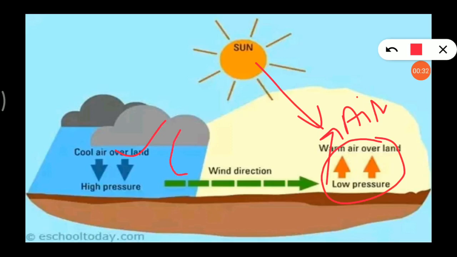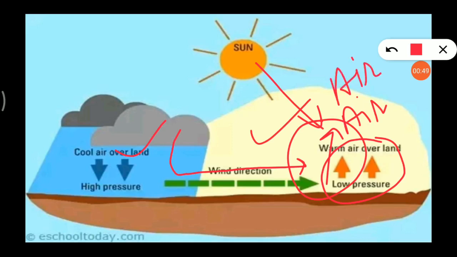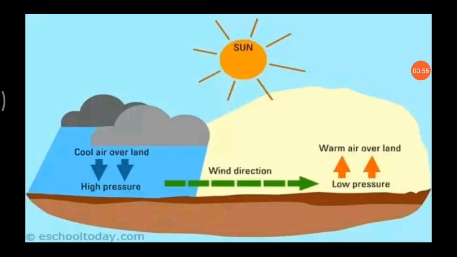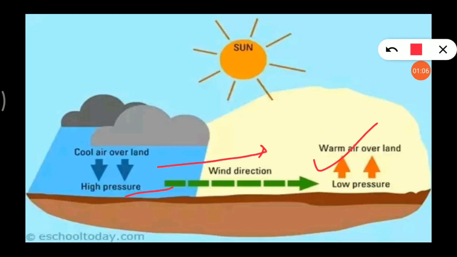The cool air comes from the high pressure area to fill this space and cover this. I hope this is clear to you. The air gets heated and rises upward, and cool air comes to fill this. This is called wind. Let's see one more thing. Direction of the wind. Wind always flows from high pressure area to low pressure area, right?